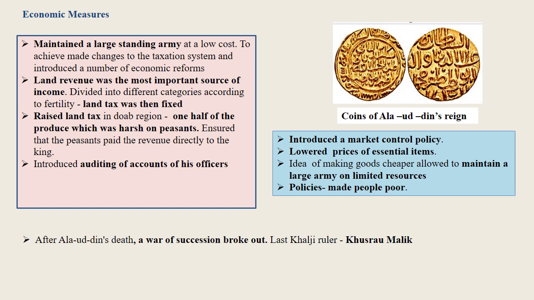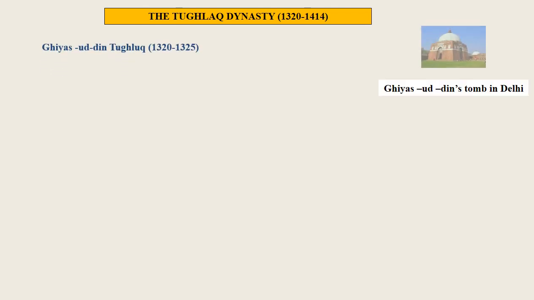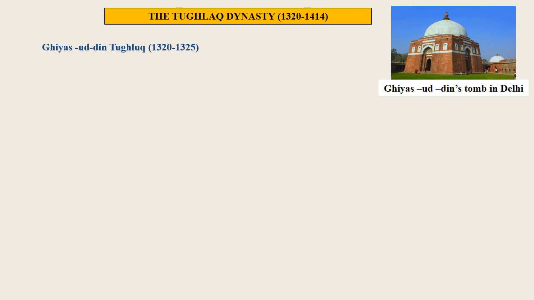The last Khilji ruler was Khusro Malik. Ghiyasuddin defeated him and started the Tughlaq Dynasty. The Tughlaq Dynasty. This dynasty ruled for 100 years, that is from 1320 to 1414. The first ruler is Ghiyasuddin Tughlaq from 1320 to 1325.